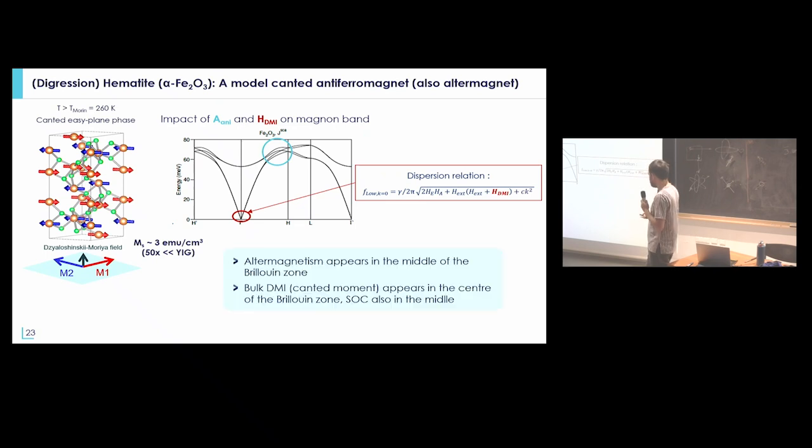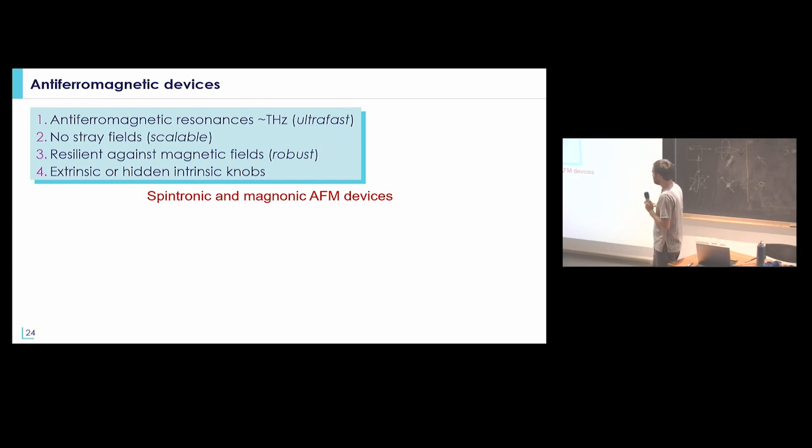So one could say that altermagnetism really has an effect only in the middle of the Brillouin zone, while bulk DMI will have an effect really at the center of the Brillouin zone. And spin-orbit coupling can also have an effect in the middle of the Brillouin zone, but generally it's much smaller than the one that you expect from the non-relativistic phenomena. So again, in this case, you can try to disentangle the effect from spin-orbit coupling, so relativistic effect, and non-relativistic effect, but they are generally quite entangled, experimentally at least.